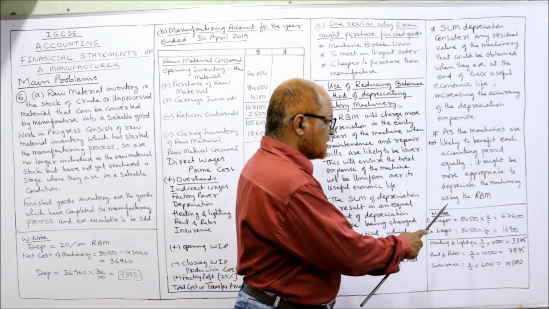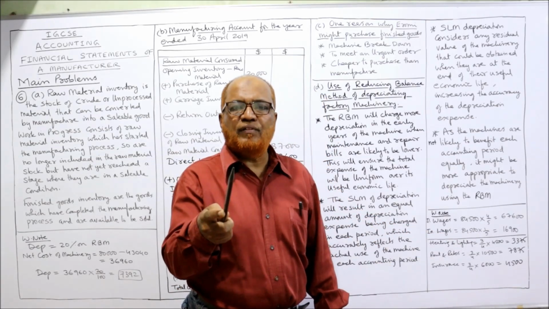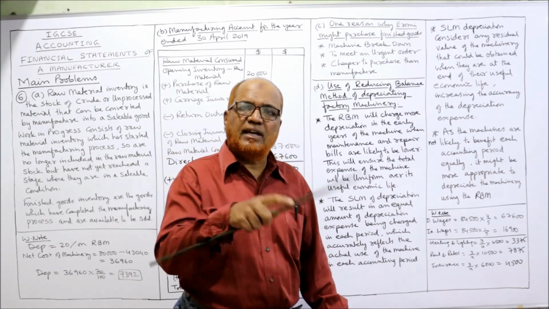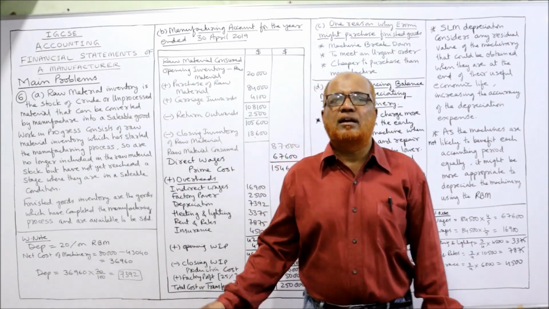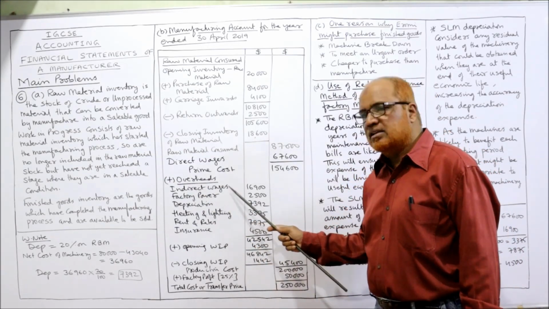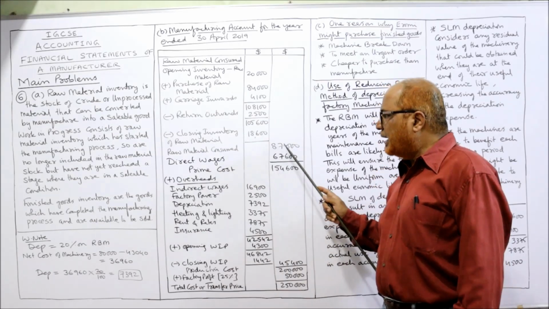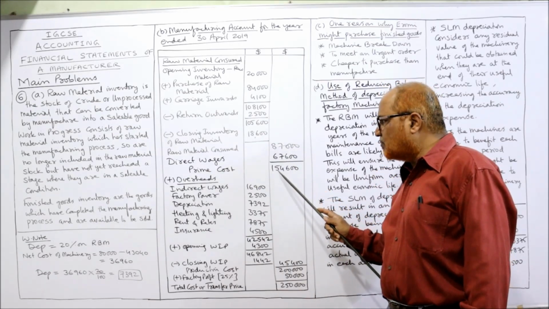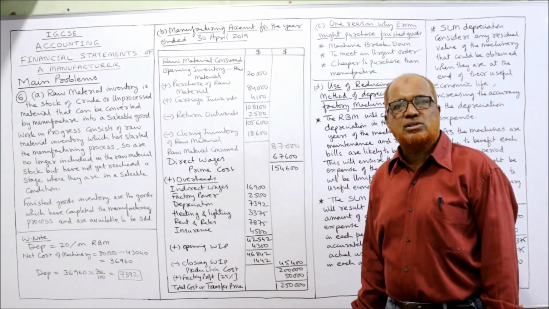And indirect wages are 84,500 into 1 by 5. 4/5 direct, 1/5 indirect, given in the problem. So 1/5 comes to 16,900. That 16,900 indirect wages will be taken under overheads, right? So direct wages are. Now add up material consumed plus direct wages. 1,54,600 is called prime cost.